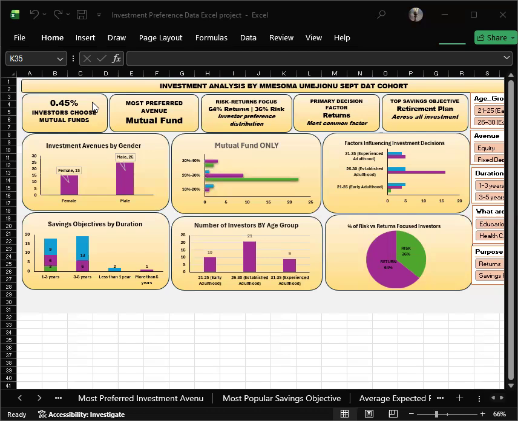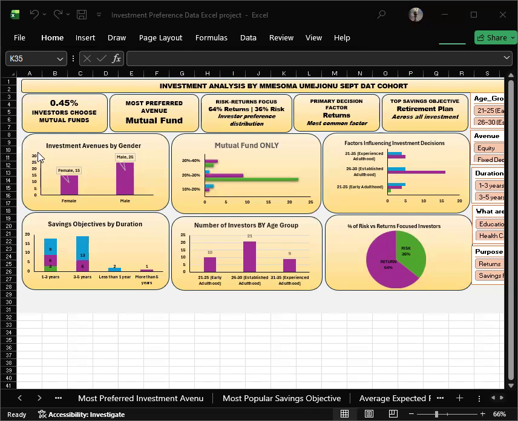Moving on, we can see that returns are identified as the primary decision factor, and that we have the top savings objective, which is retirement planning, indicating long-term financial goals among investors.